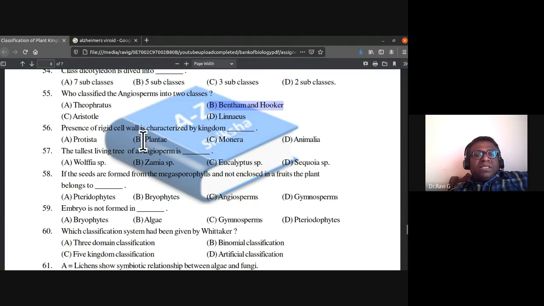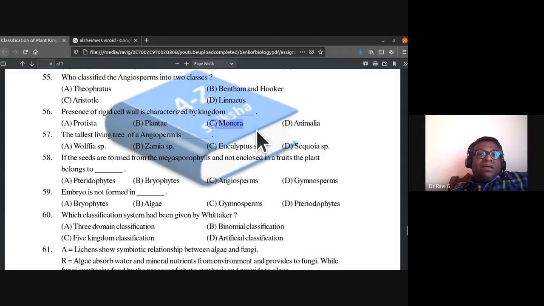Anyway, 56th, presence of rigid cell wall is characteristic of kingdom Protista, Plantae, Monera, Animalia. In which of them do they have a rigid cell wall? Protista, Plantae, cell wall itself is found. It's not found in animals. It's not found in protistans. So Plantae or Monera should be the answer. So 56th, the answer is Monera. Presence of rigid cell wall is characteristic of the kingdom Monera, which has bacteria, blue-green algae, and mycoplasma.